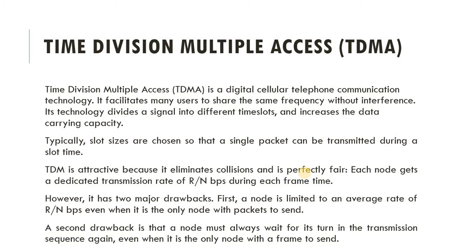Typically a slot size is chosen so that a single packet can be transmitted during a slot time. TDMA is attractive because it eliminates collisions and is perfectly fair. Each node gets a dedicated transmission rate during each frame time. However, it has two major drawbacks. First, a node is limited to an average rate of R/N bps even when it is the only node with a packet to send. And a second drawback is that a node must always wait for its turn in the transmission sequence even when it is the only node with a frame to send.